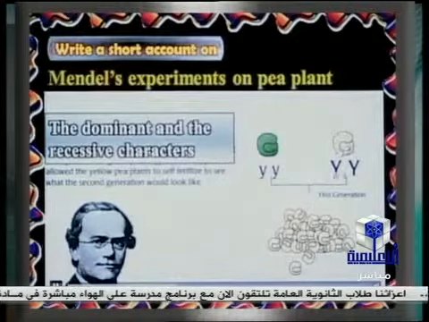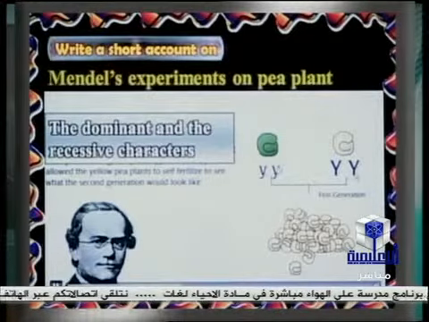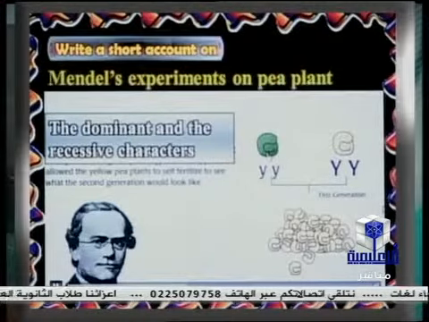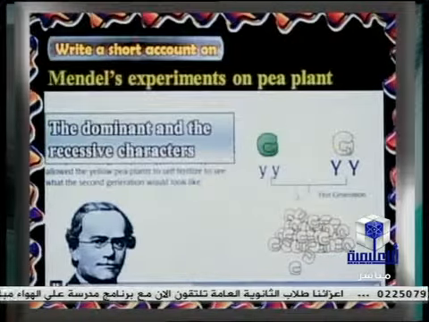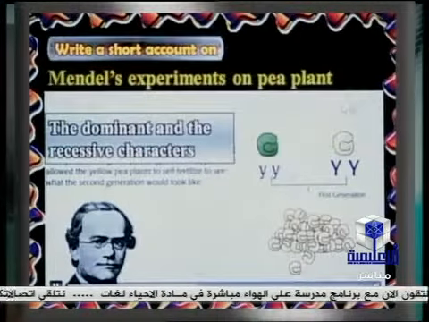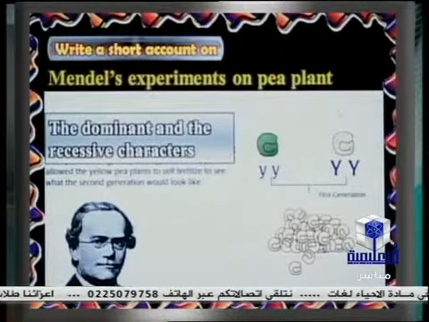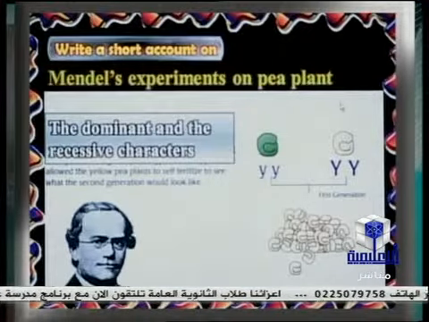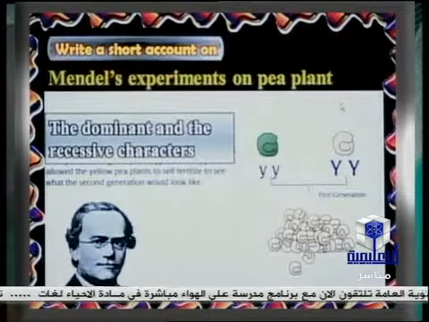That means the dominant gene cancels the effect of the recessive one. But in the presence of two recessive genes, the recessive character appears. With an impure individual containing Y capital, Y small in this example, the individual will be yellow, not green, because the Y capital gene acts as the dominant one, but the Y small is the recessive. And also Mendel explained that each character is represented by two genes because the individuals are produced from sexual reproduction